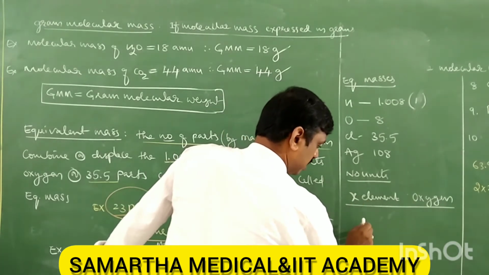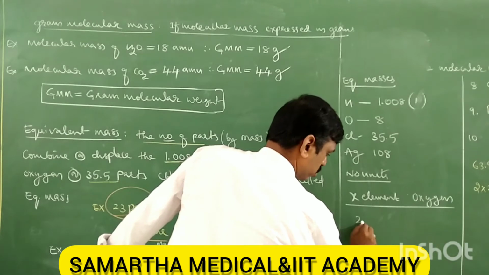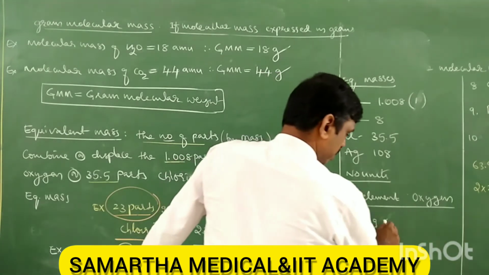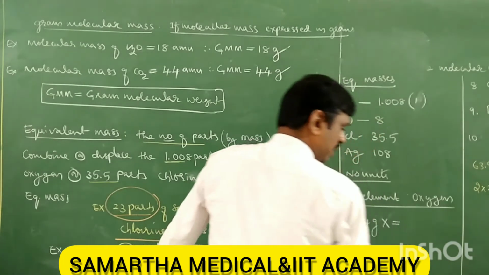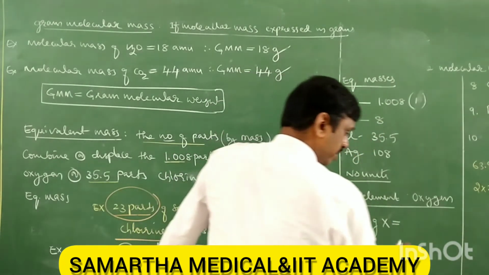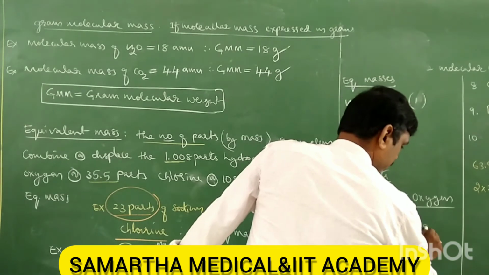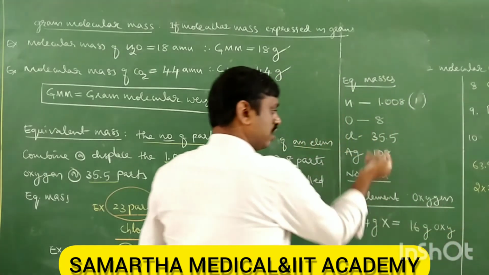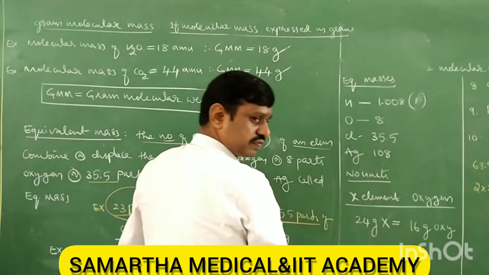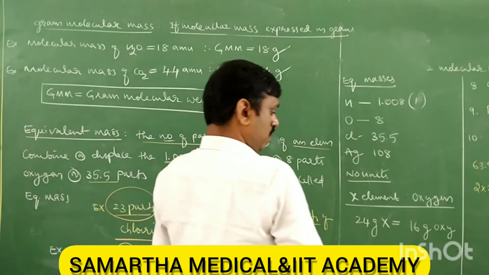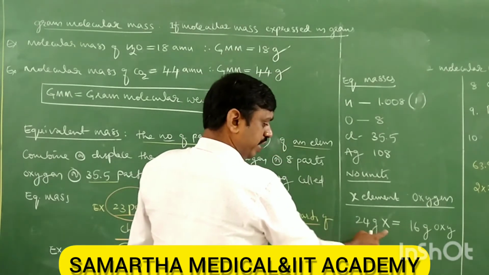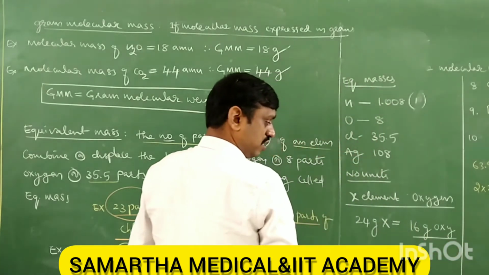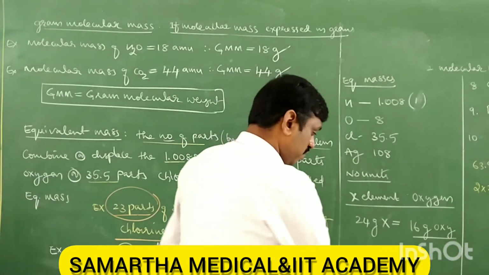Let us take the mass of X element as 24. 24 grams of X is combining with 16 grams of oxygen. You can take grams; instead of parts I have taken grams. Now tell me, 24 grams of X combining with 16 grams of oxygen, what is the equivalent mass of X?